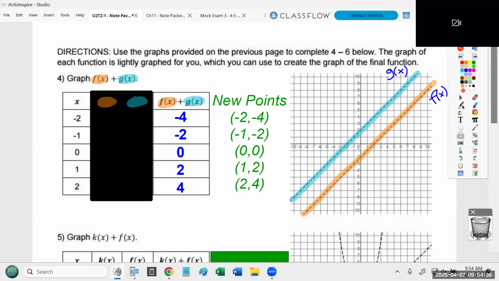So step 4 is let's go ahead and graph this. Okay, so I've got -2, -4, -1, -2, 0, 0, 1, 2, 2, 4. So this is our new line. Oh, I kind of wrote it into my g of x. I'm going to stop a little bit sooner just so I don't write it into my g of x. Okay.